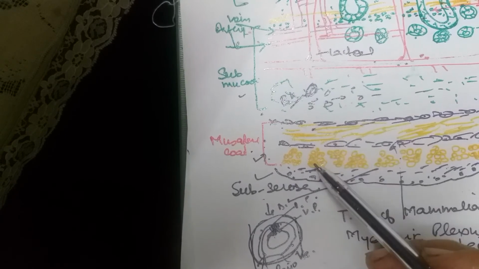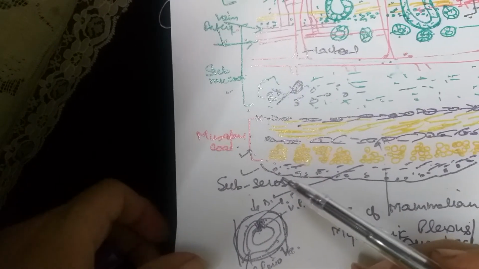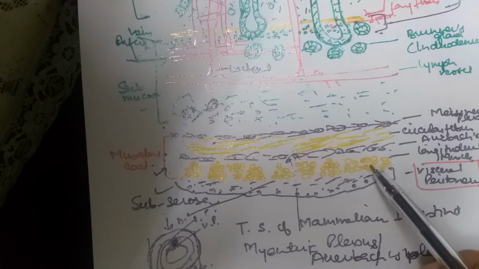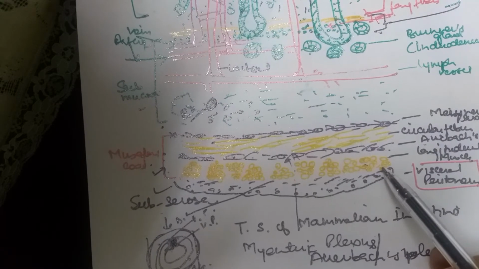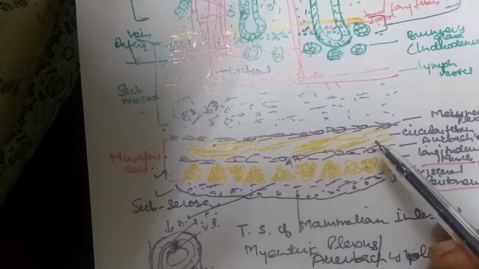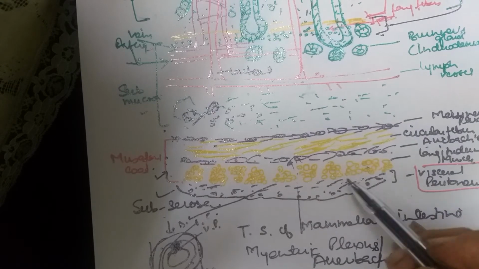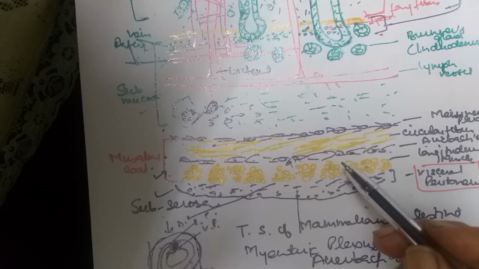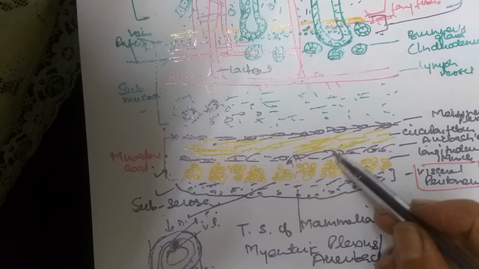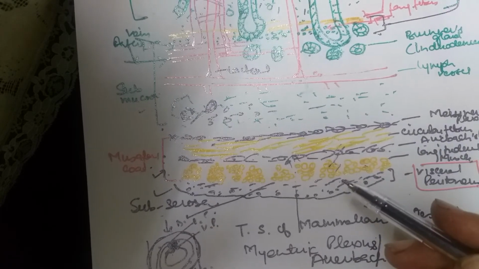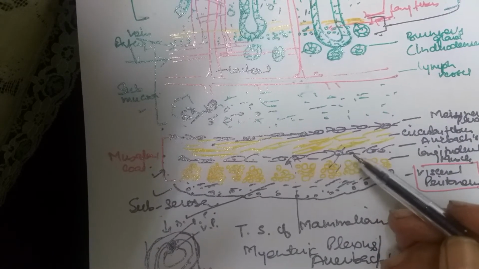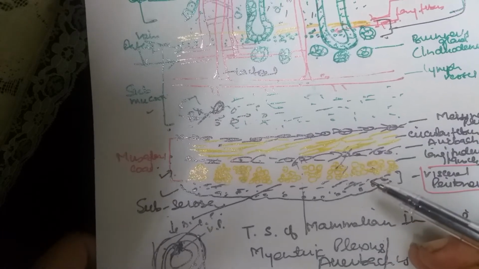It is composed of unstriped muscle fibers, differentiated into two layers. The outer one is the longitudinal layer, where the fibers run parallel to the length of the intestine, whereas the inner layer is of circular muscle fibers, which encircle the intestine. The fibers of both layers are arranged in a spiral manner, and the turns of the spiral are wide in the outer layer, whereas they are close in the inner layer. Some fibers from each layer may penetrate and cross over the other, and alternate contraction and relaxation of circular and longitudinal muscles of the intestinal wall produces the intestinal movements.